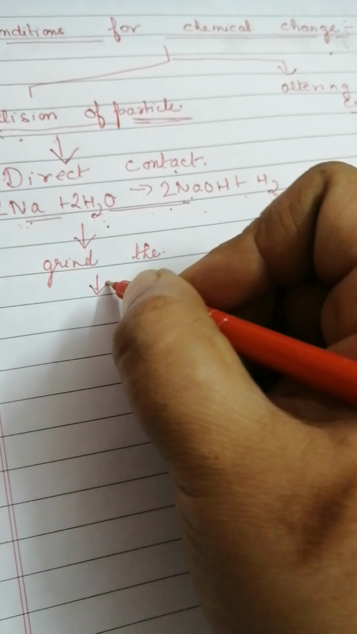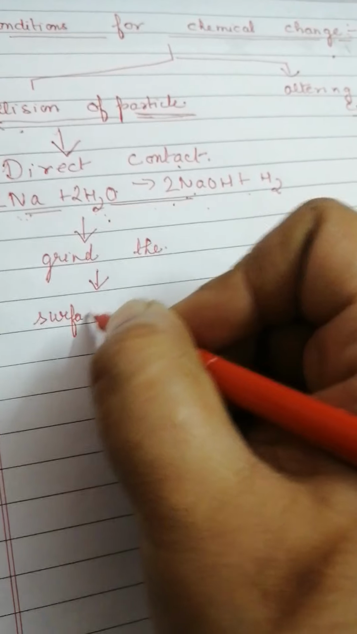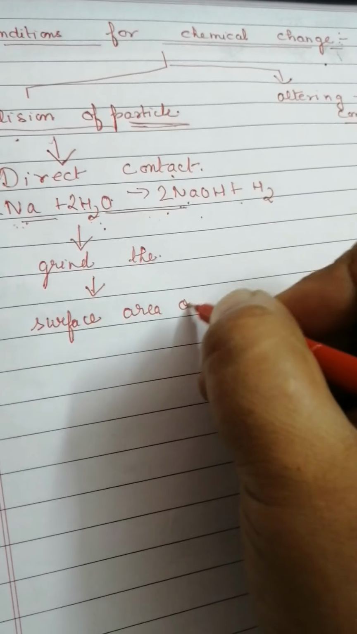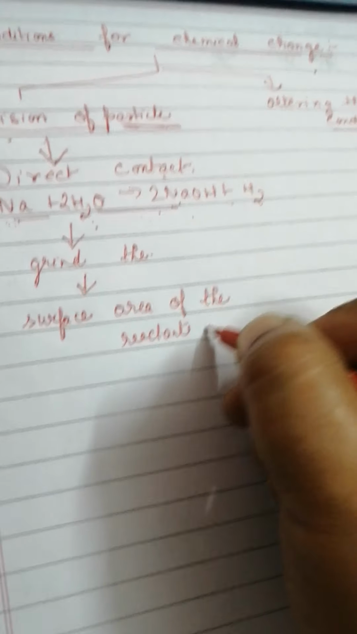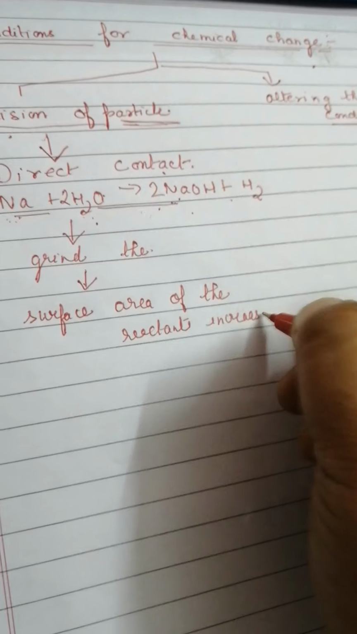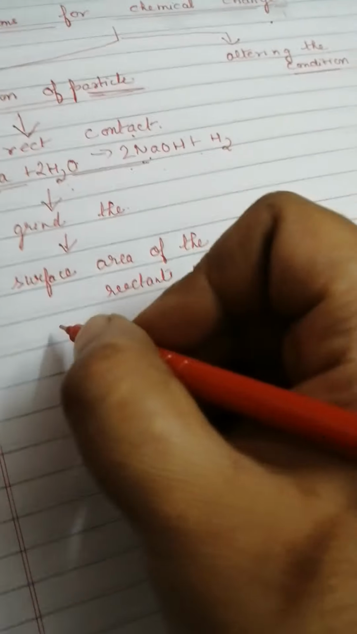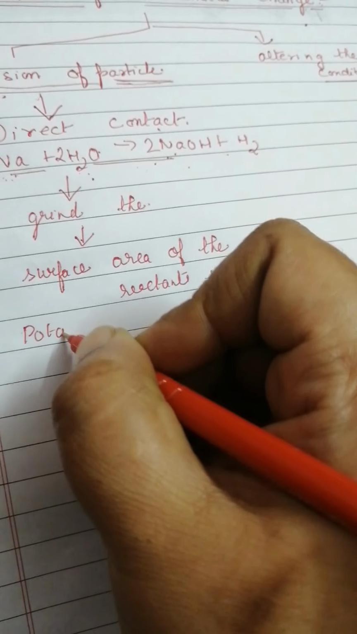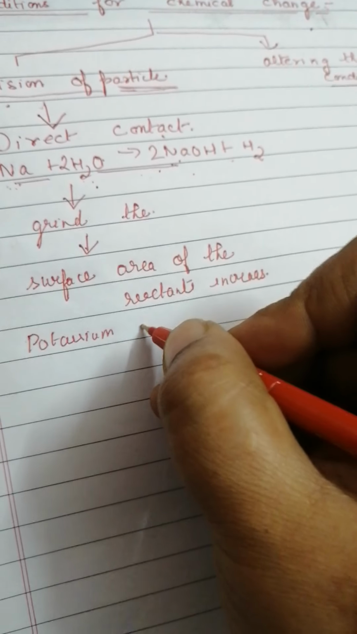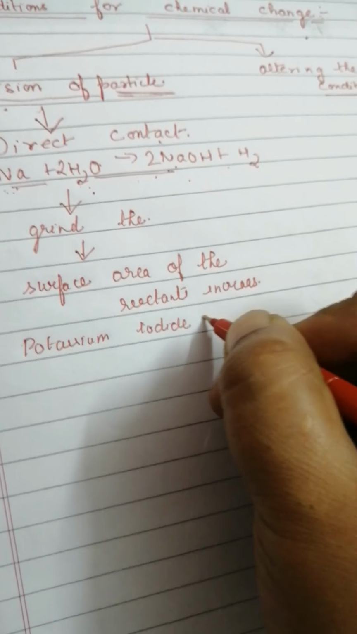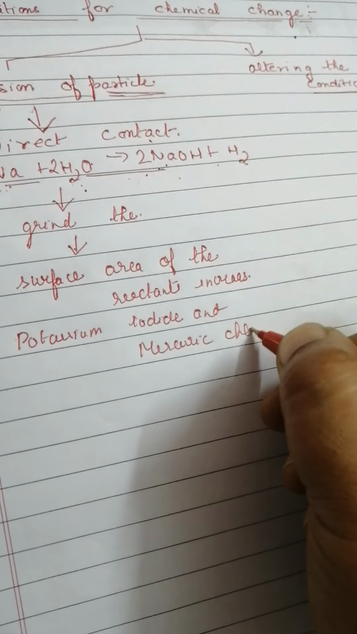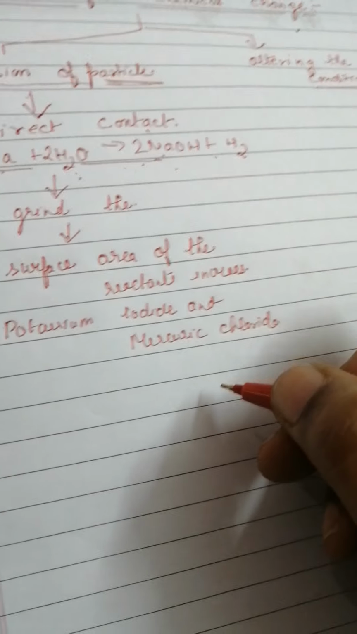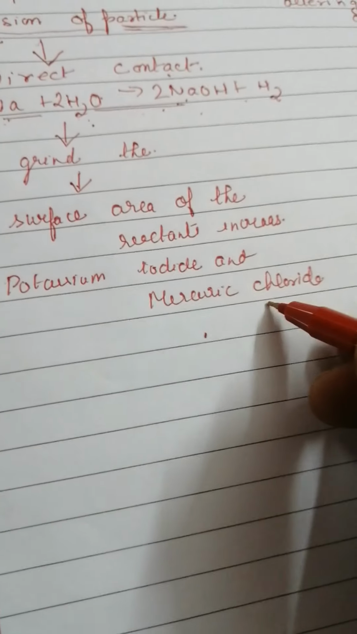Now what happens in grinding them? The surface area of the reactant increases. If the surface area increases, they may react. An example of that is potassium iodide and mercury chloride. If you bring them together in the solid state with big particles, they are not going to react. But in the ground state, they are going to react.